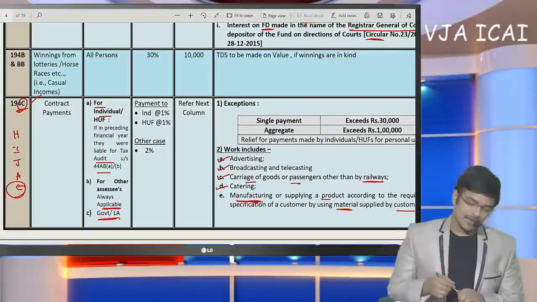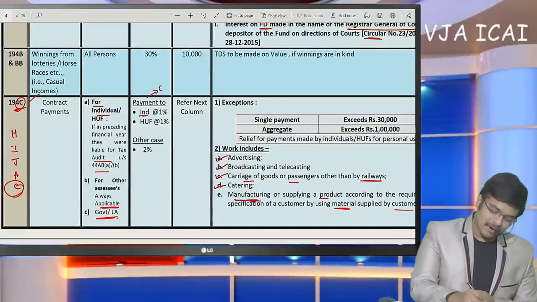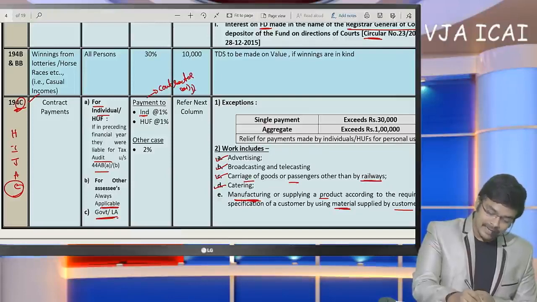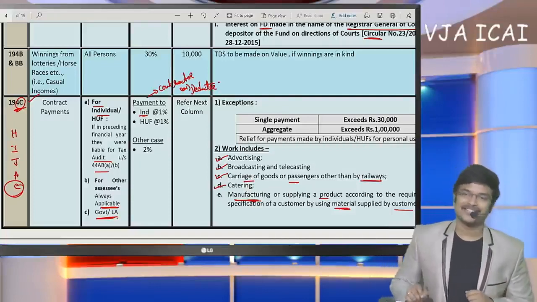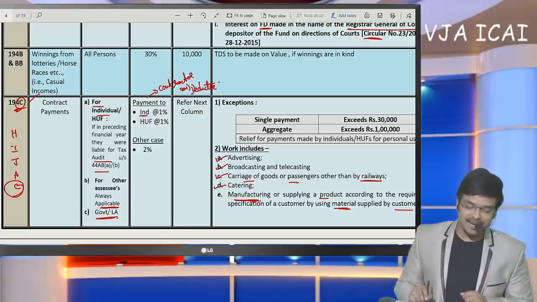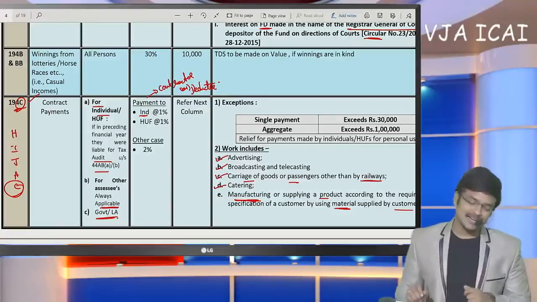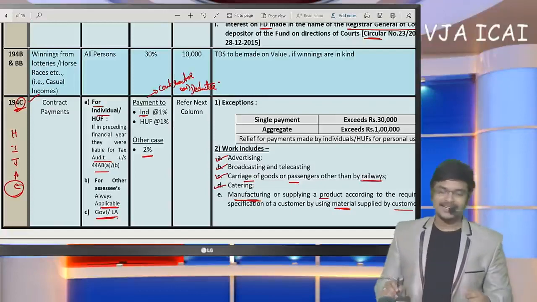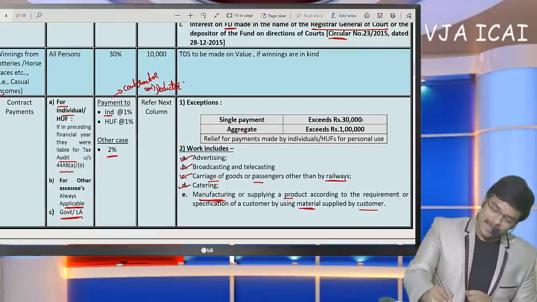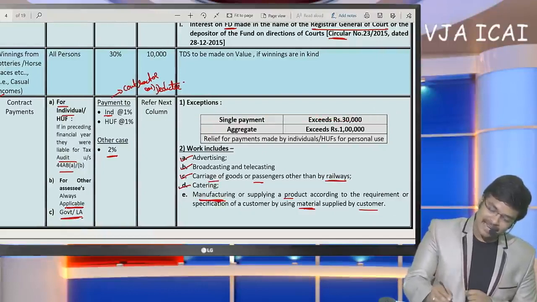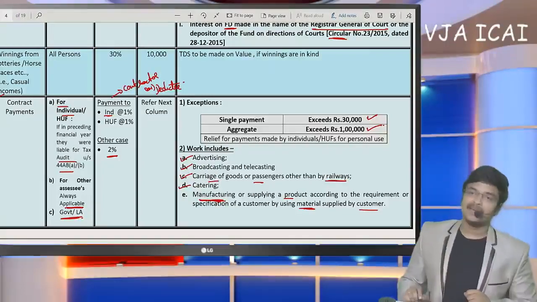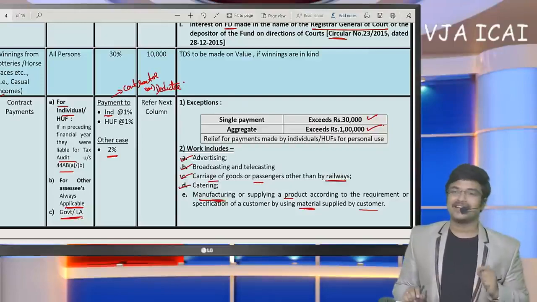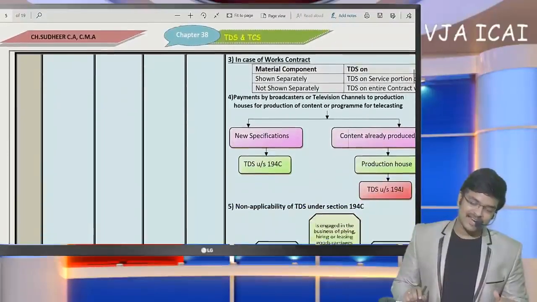Okay. Next, on payment to individual, that means contractor or deductee. The person to whom we are going to make payment, if he is an individual, then TDS at the rate 1% has to be deducted. If he is an HUF also, 1% need to be deducted. In any other case, 2% TDS has to be deducted. When single payment exceeds 30,000 or when aggregate payment exceeds 1 lakh. Sir, each payment to be considered as 30,000 and aggregate payment to be considered as 1 lakh. So based on that, we have to consider whether 194C attracts or not.